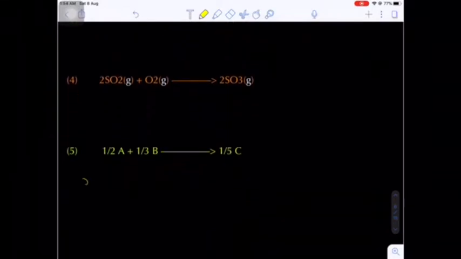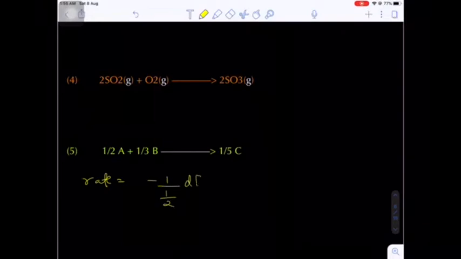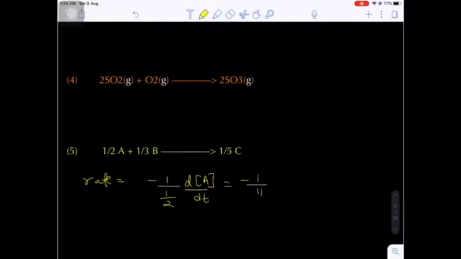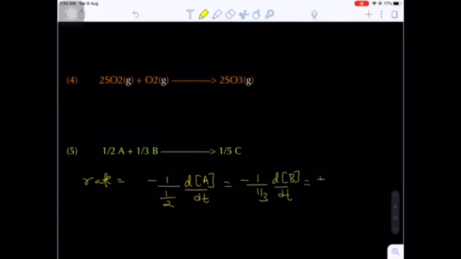Fifth one, if you see, rate of a reaction is equal to minus 1 by 2 dA by dt. Yes or no? Is equal to minus 1 by 3 dB by dt, is equal to plus 1 by 5 dC by dt.